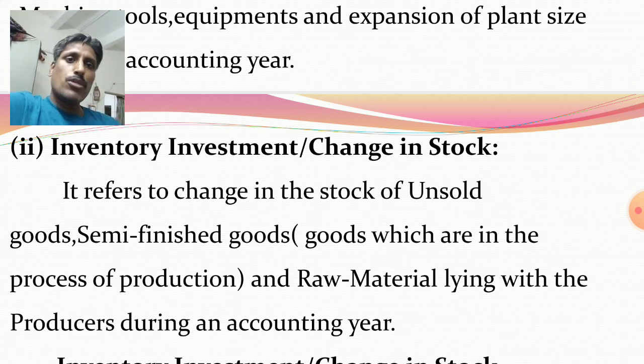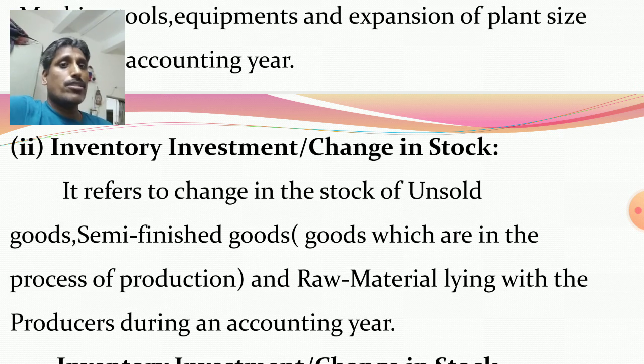So it refers to the change in the stock of unsold goods, semi-finished goods, those goods already in the production process. Those goods are not fit for sale; they must be processed further to produce final or finished goods. And the stock of raw material lying with the producers. So remember three types of stock: stock of unsold goods, stock of semi-finished goods, and stock of raw material.